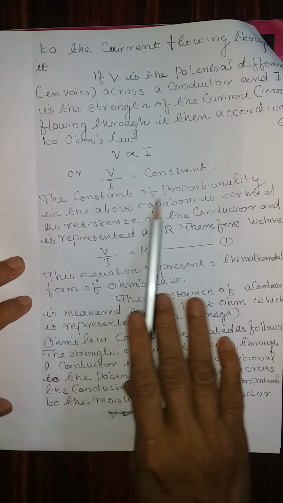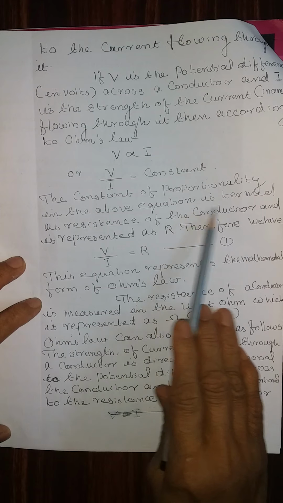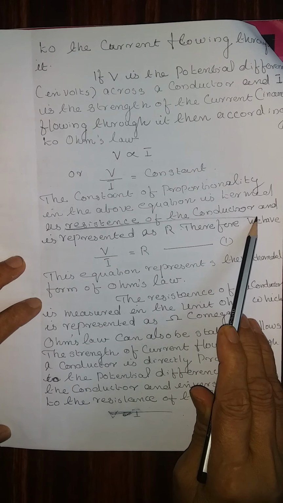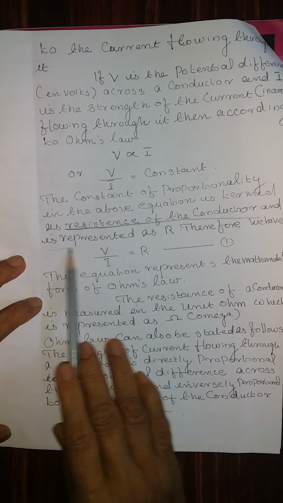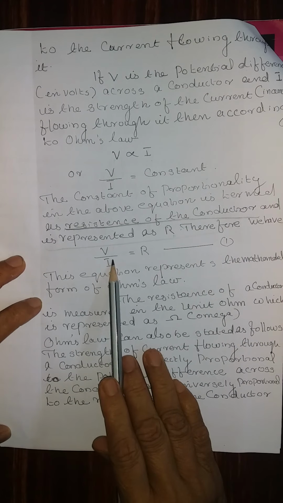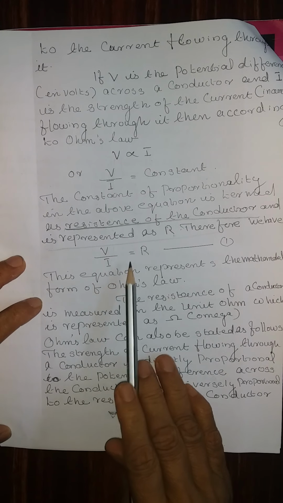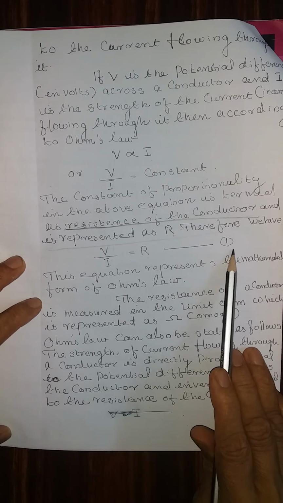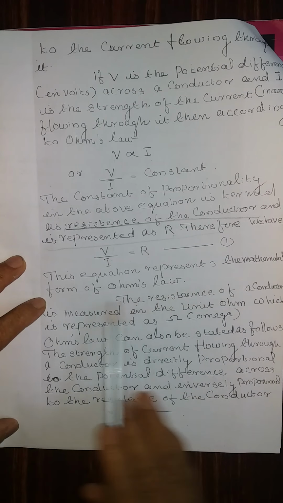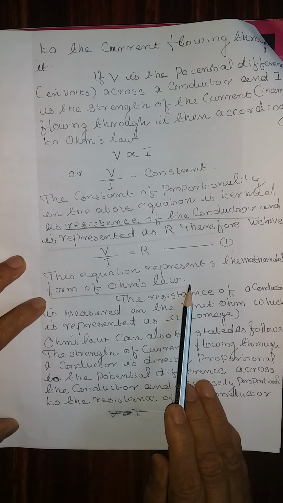The constant of proportionality in the above equation is termed as the resistance of the conductor and is represented as R. Therefore, we have the equation V by I is equal to R, equation number 1. This equation represents the mathematical form of Ohm's law.